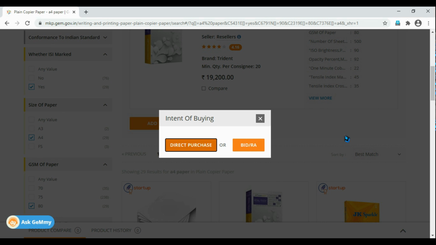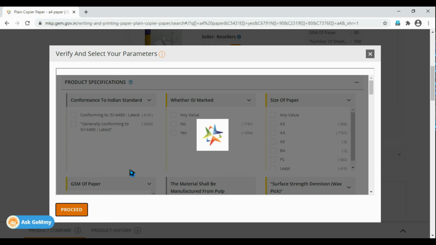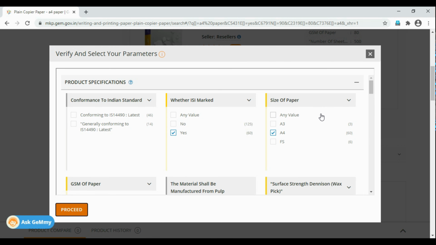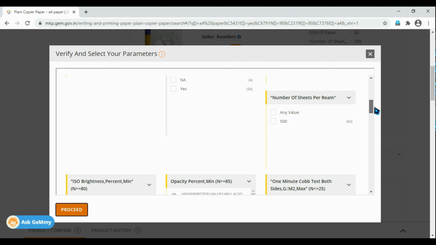In this particular case, I'm going to go for bid and RA. Click on bid and RA. See, again the same page which appears in the process of bidding comes, and in this page you will see that most of the parameters which you have ticked in the last process are already ticked. But again, Gem is going to ask what you are going to do for all those vacant areas of the golden parameters.